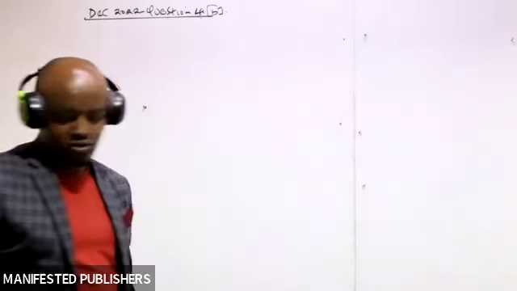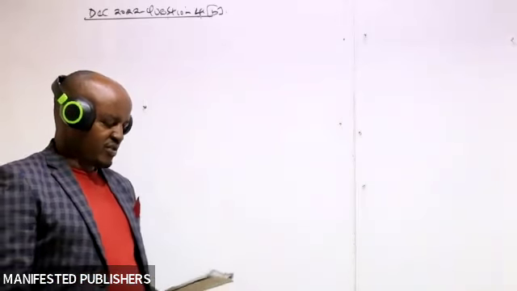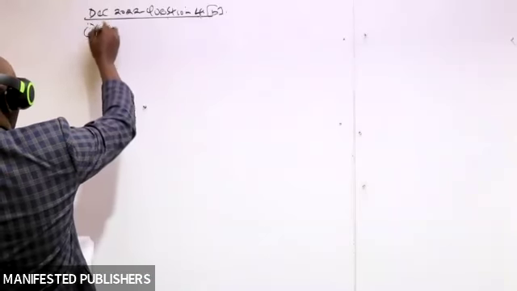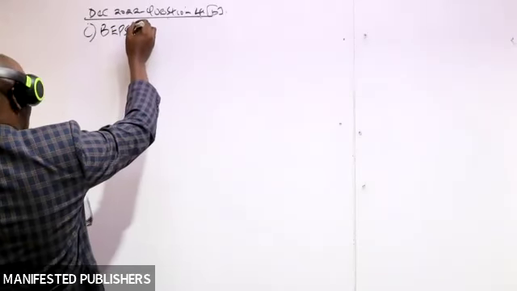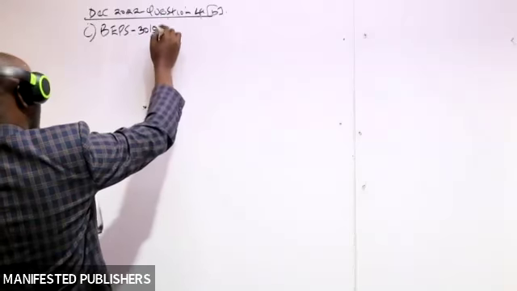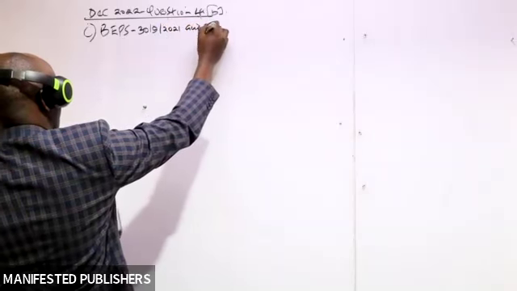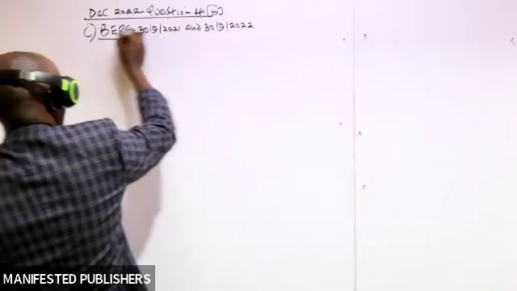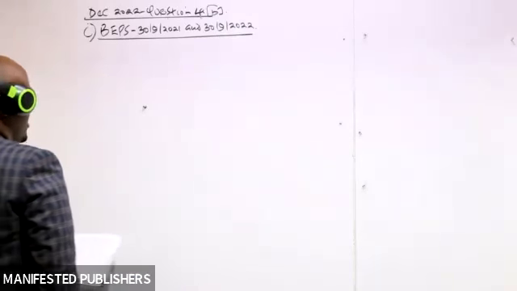And then Roman 2 of the question, we are required to compute the diluted earnings per share for the year which ended 30th of September 2022. So we start with the Roman 1 of the question, whereby we are required to compute the basic earnings per share for the year which ended 30th of September 2021 and 30th of September 2022. So in other terms here, we are required to compute the basic earnings per share for 2 years.